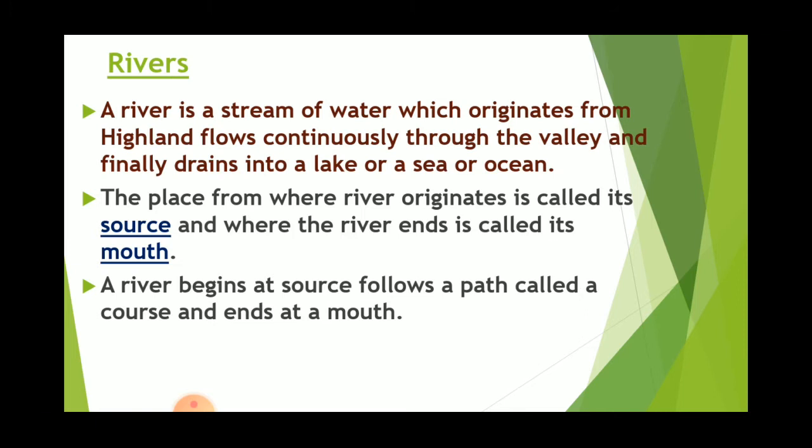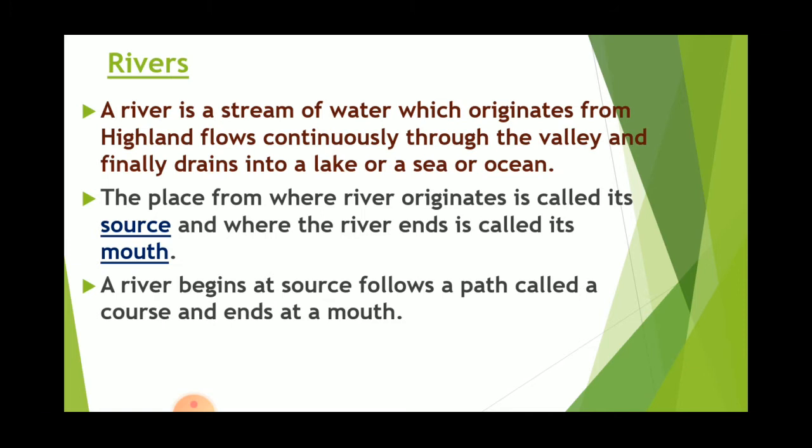The place from where a river originates is called its source, and where the river ends is called its mouth. Very important point. The place where the river originates is called its source, and where it ends is called its mouth. The river begins at the source, flows along a path called a course, and ends at a mouth.